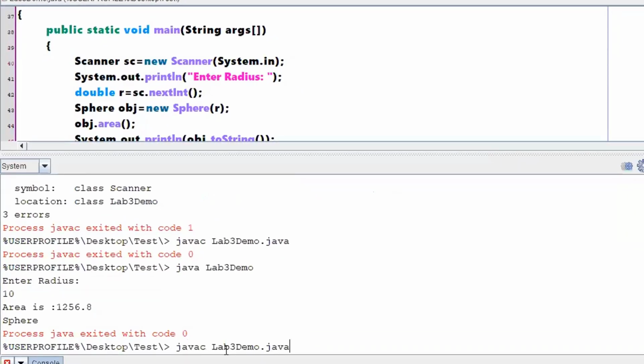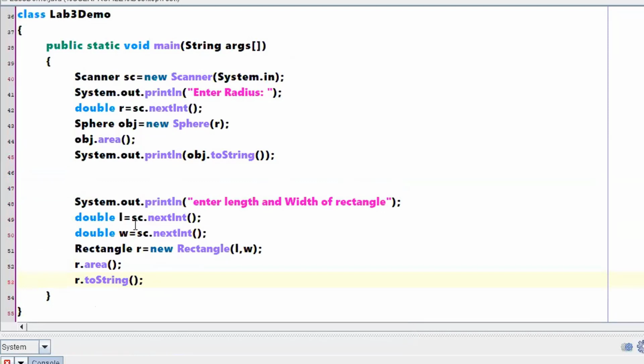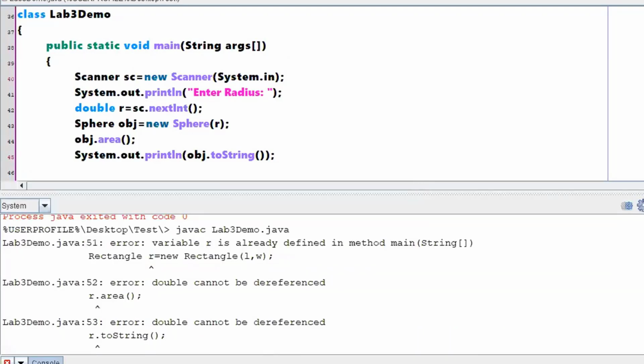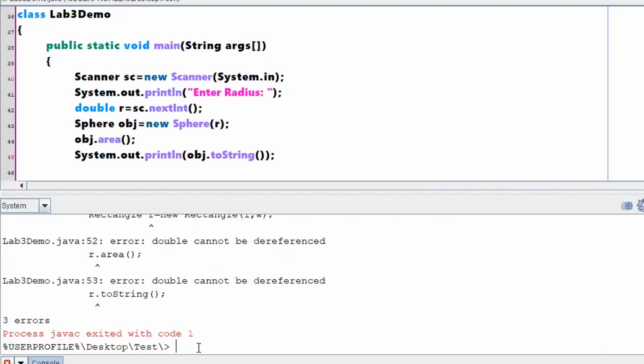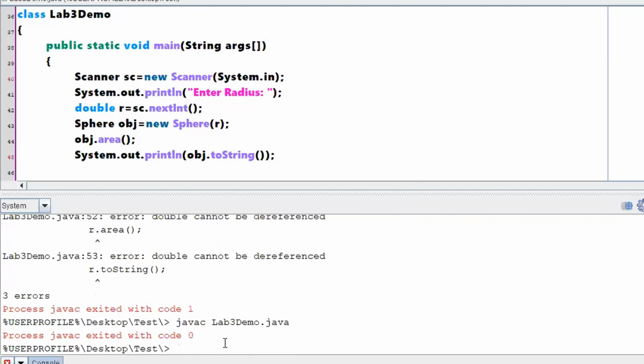Let us just cross check, are there any errors? R dot toString, variable R is already defined. Okay, let me make it as R object. Okay, R object, R object. We have to take care of these mistakes. Compiled fine.